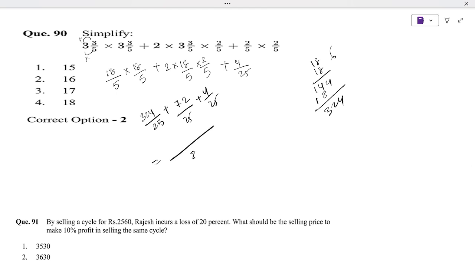LCM is 25 for all. So 324 plus 72 plus 4 over 25. Adding, this will give us 328 plus 2 gives 330, and then we have 400 over 25. So 4 into 100 over 25. 100 divided by 25 is 4 times, so 4 4s are 16. So the answer is 16.